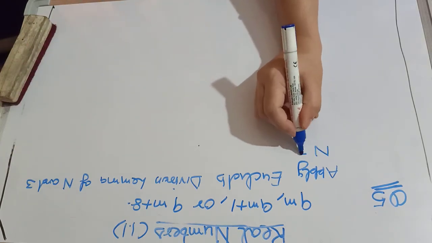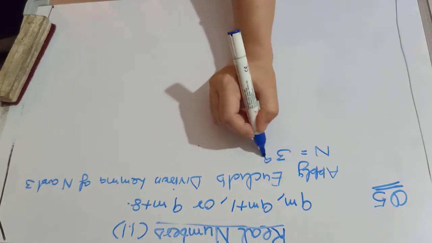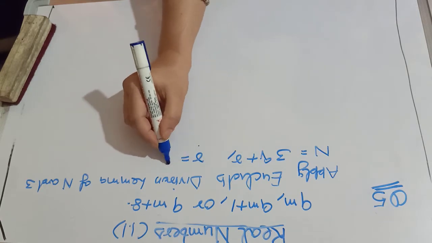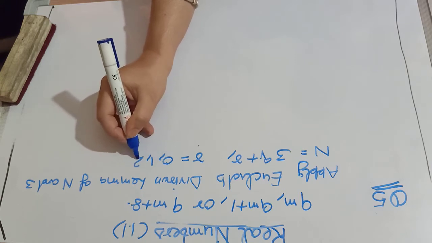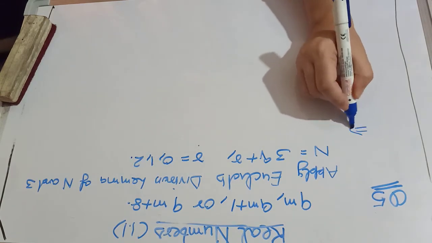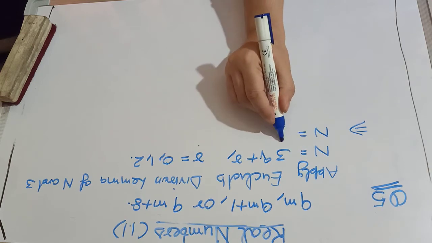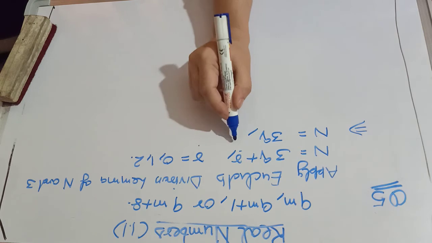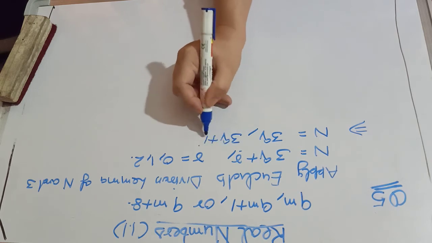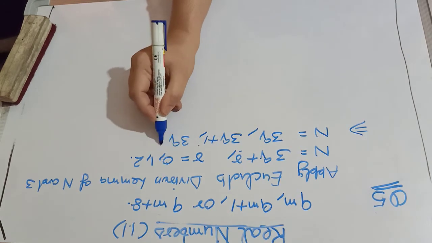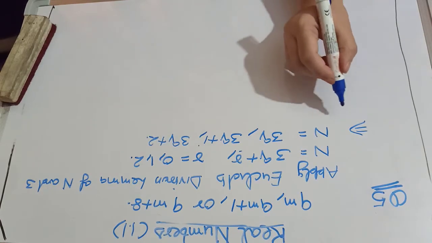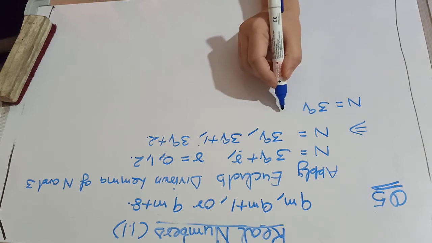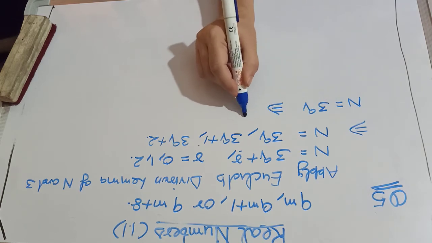It means n will be equal to 3q plus r. What will be the condition on r? r will be 0, 1 and 2. It implies n can be written as 3q when we consider r as 0. Secondly, 3q plus 1 and then 3q plus 2. Now consider n as 3q and take cube on both sides.